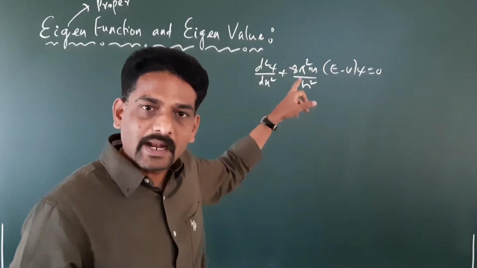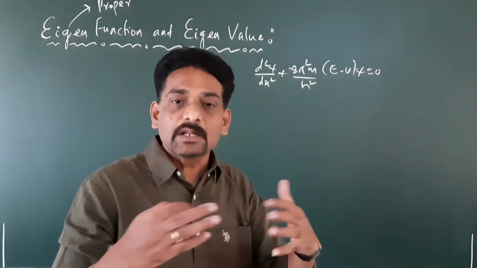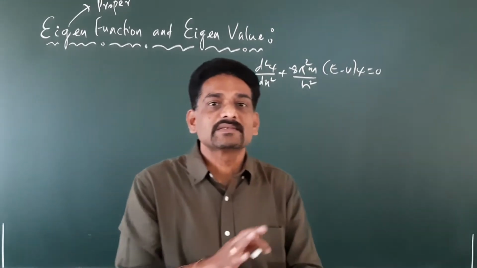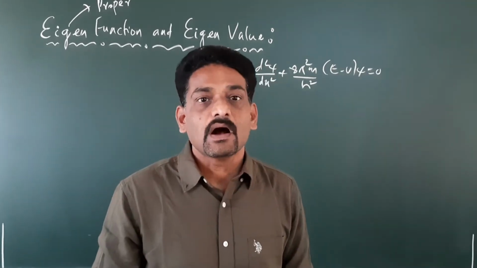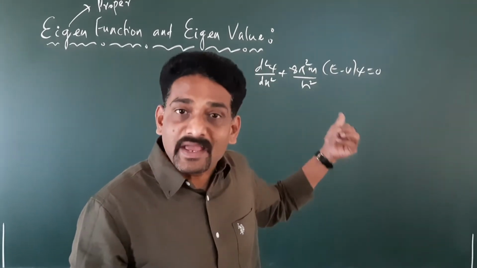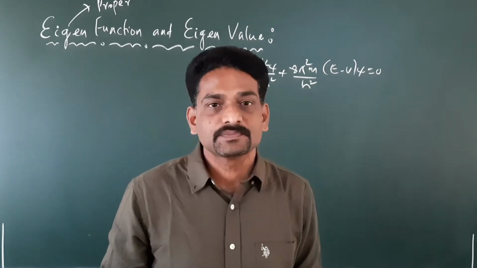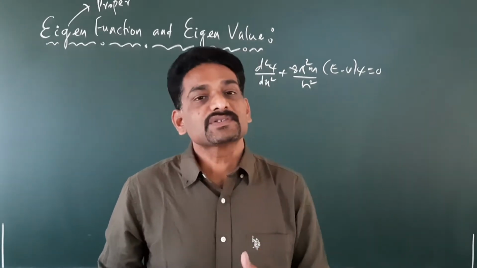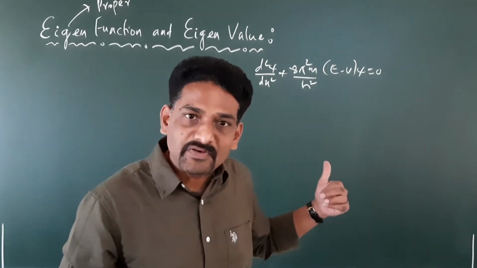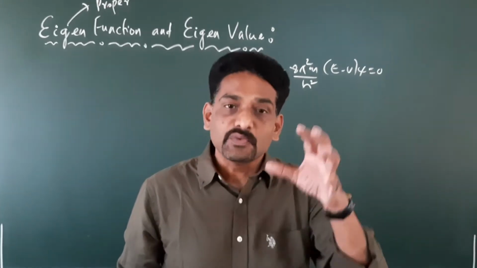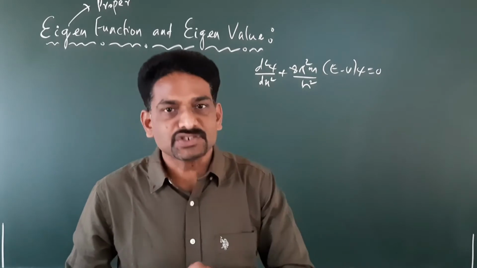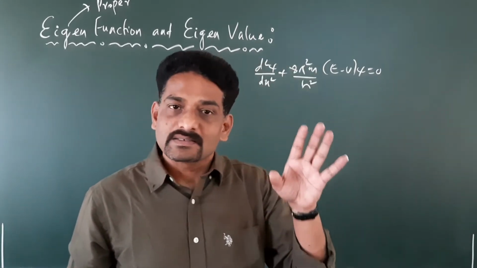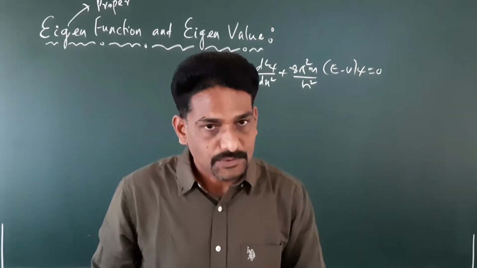When you solve the second order differential equation, we get n number of solutions, but all the solutions will not be called eigenfunctions or proper functions. Only those solutions which satisfy certain conditions will be called eigenfunctions or proper functions. So, which are the conditions? The first condition is that psi has to be single valued.